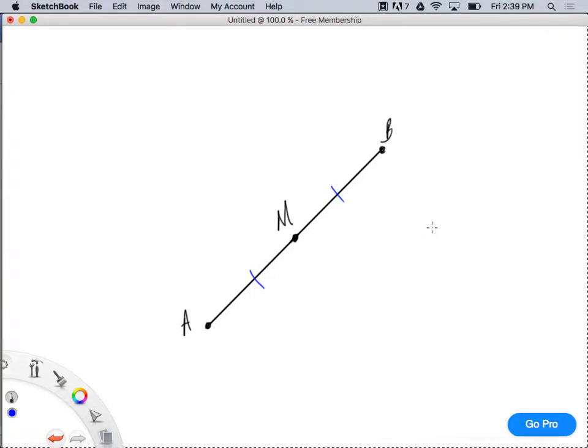That's the definition of a midpoint, right? It divides a line segment into two congruent line segments.